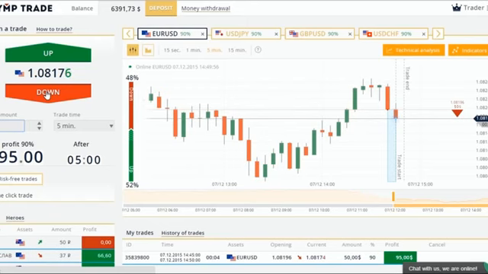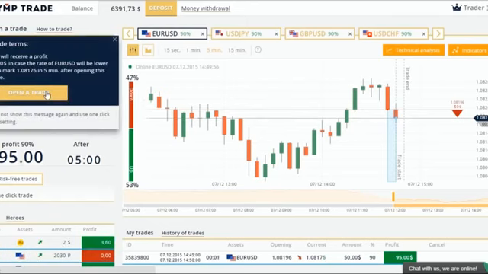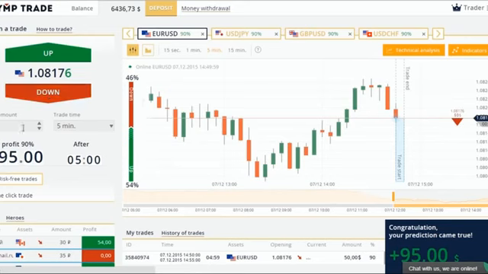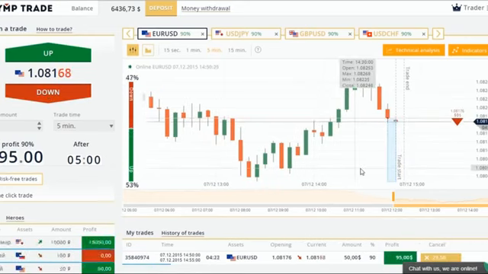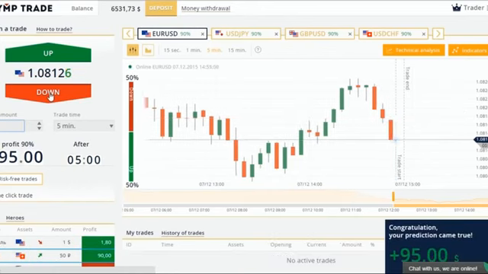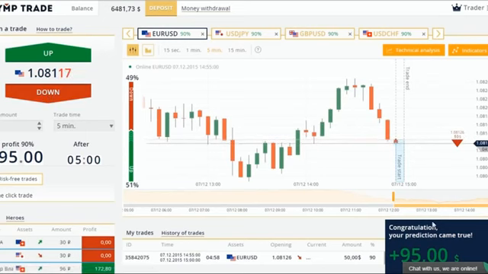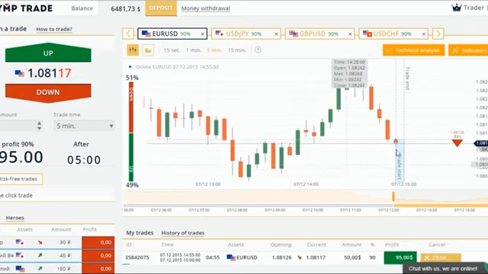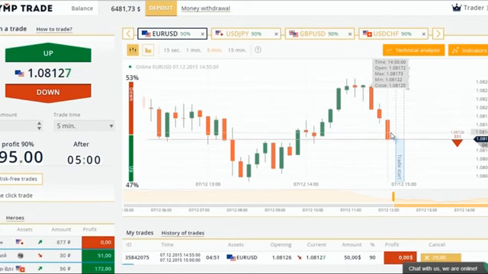The previous trade has been successful, and I will forward the video to the end of the new trade. Let's stop fast forwarding. I can see that the forecast is correct, so I'm getting ready to open the next trade without increasing the amount. The next trade will be a down one according to the color of the last candlestick. The first trade has been successful, meaning plus $45 to the balance, and I've already made $90. I will fast forward the video to the end of this trade.